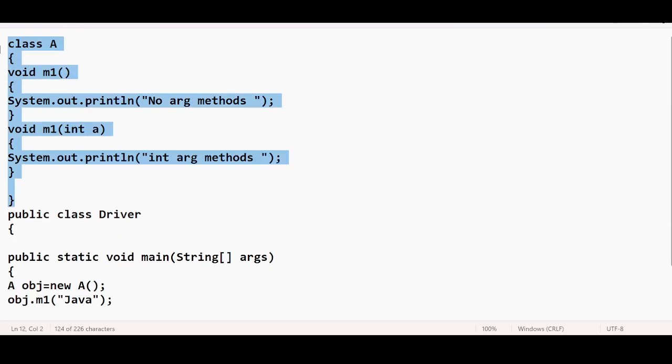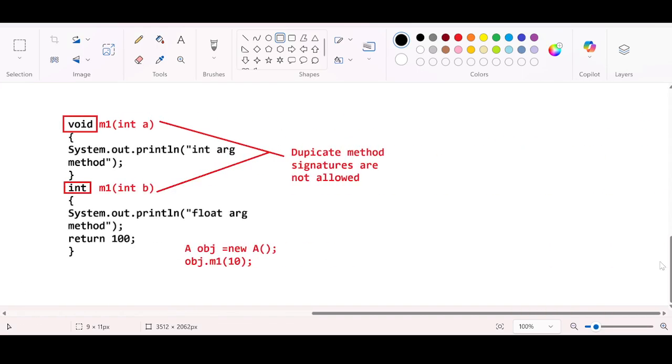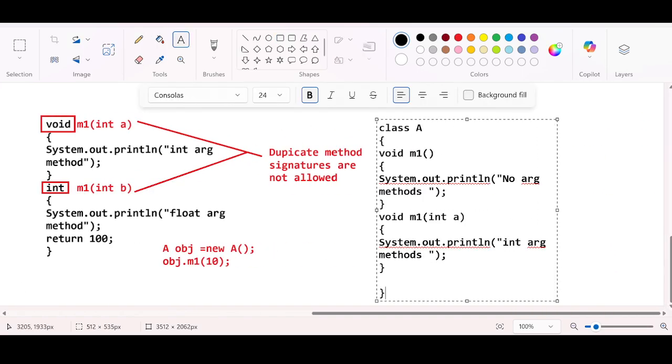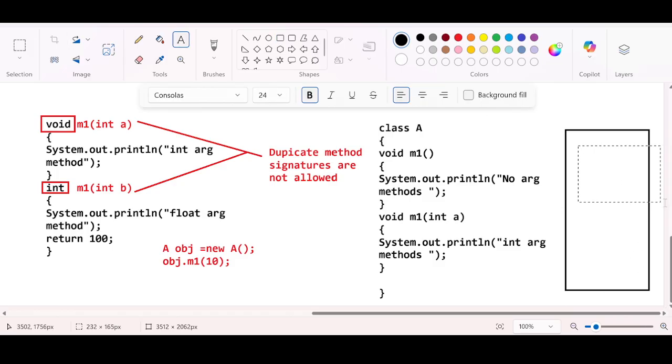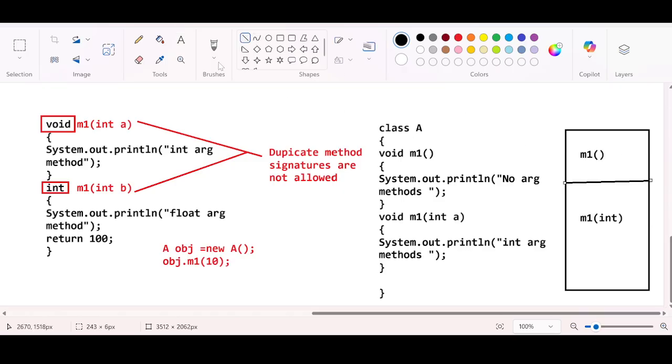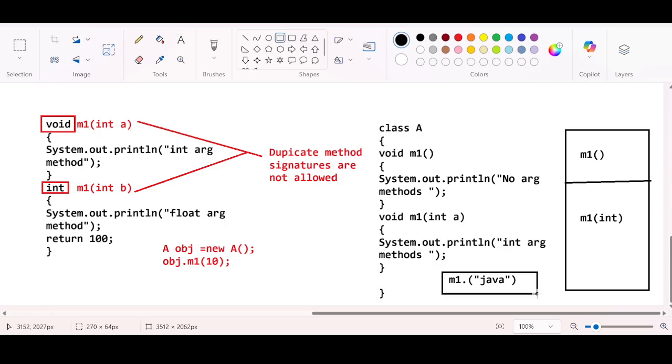So now the actual concept, the method table, is coming into the picture. How is the method table actually used? When you do this, definitely a method table gets created at the time of compilation, right? It is going to store the two method signatures. One is a simple m1, and the second one is m1 which is accepting an integer as an argument, right? But what you are doing is a manipulation: you are trying to call the method m1 by passing a string. So there is no such signature here. That's why you are getting an error.